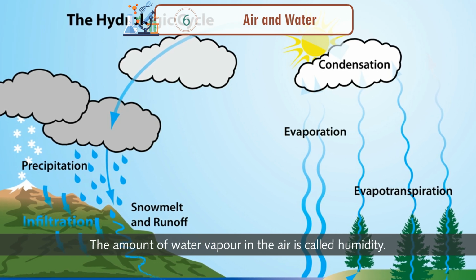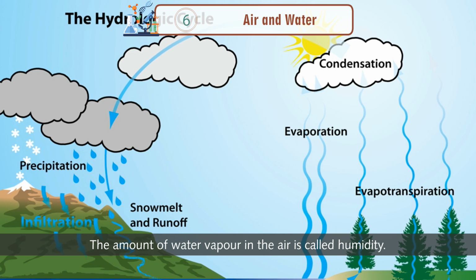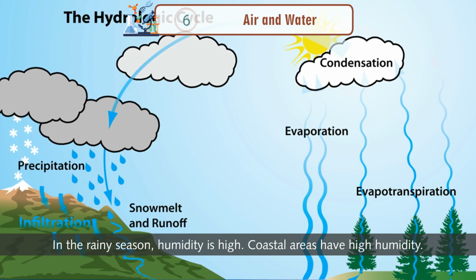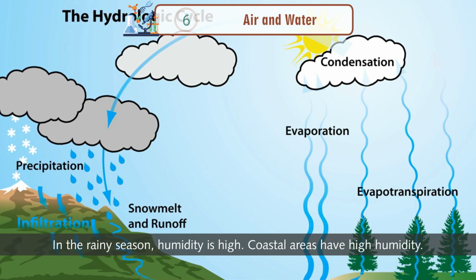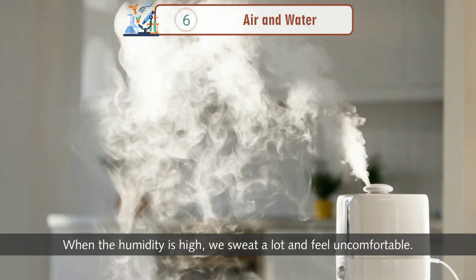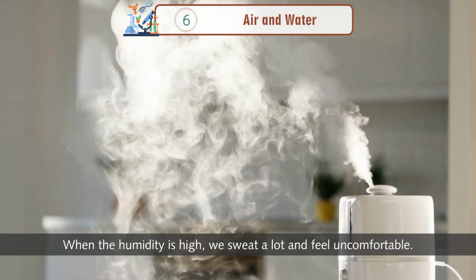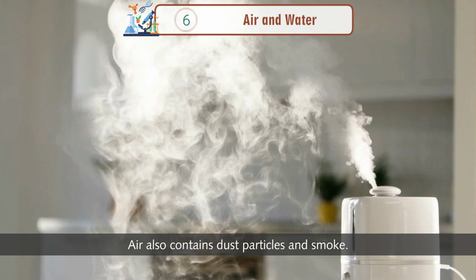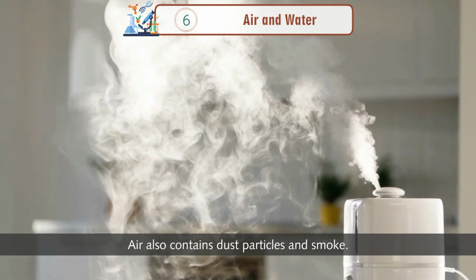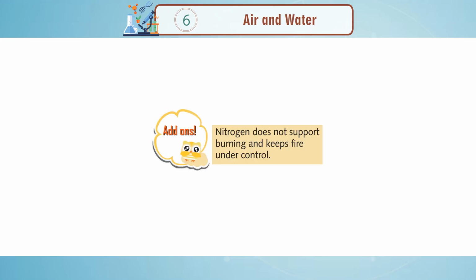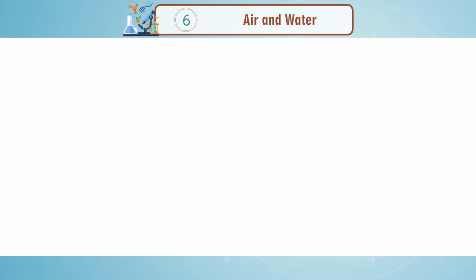The amount of water vapor in the air is called humidity. In the rainy season, humidity is high. Coastal areas have high humidity. When the humidity is high, we sweat a lot and feel uncomfortable. Air also contains dust particles and smoke. Add-ons. Nitrogen does not support burning and keeps fire under control.